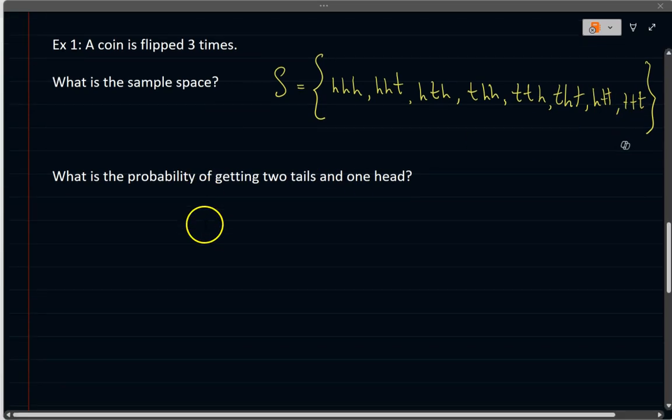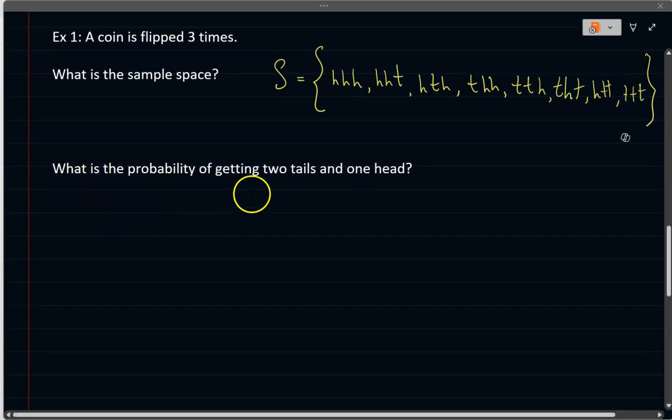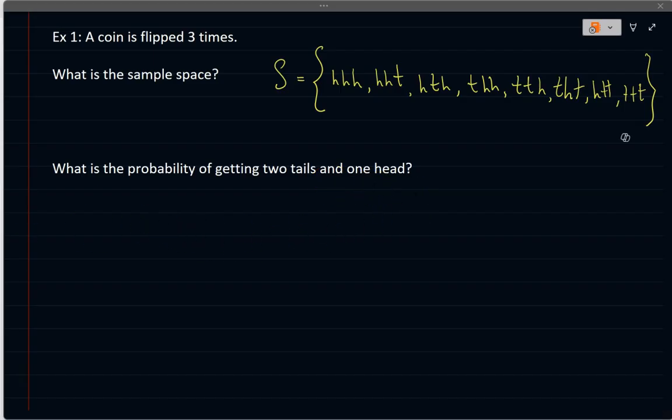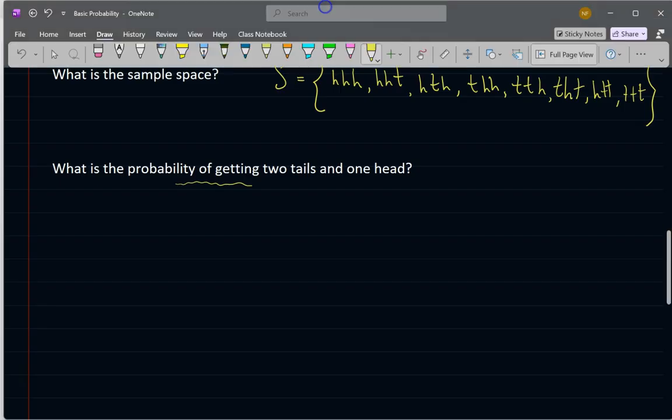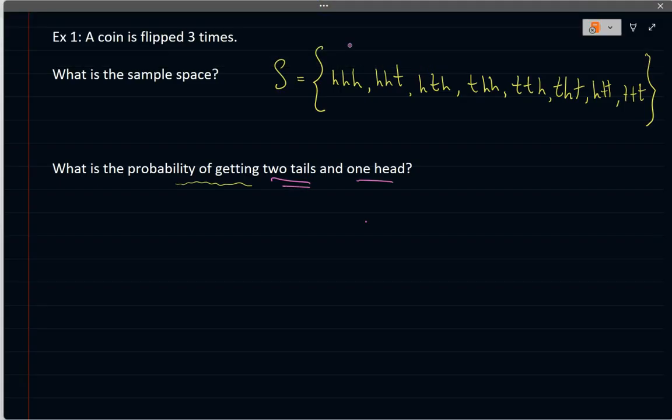All right, now here's the question. What is the probability of getting 2 tails and 1 head? Well, you just go ahead and look at how many of this desired event is happening out of the total. So let's go ahead and underline what we have. Okay, 2 tails, 1 head. We have 2 tails, 1 head here.